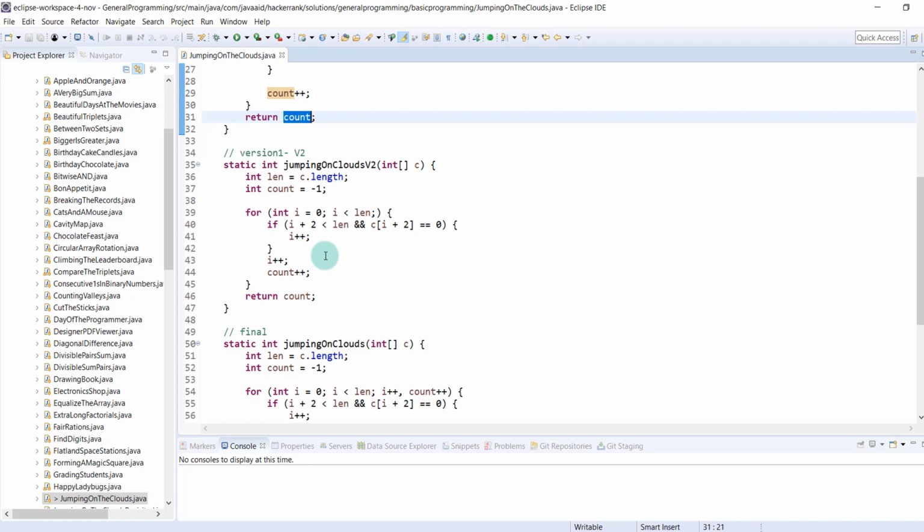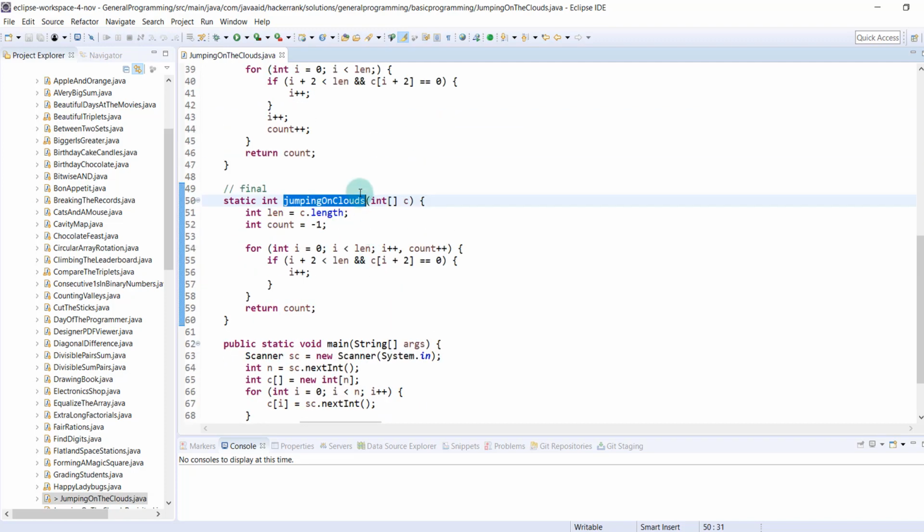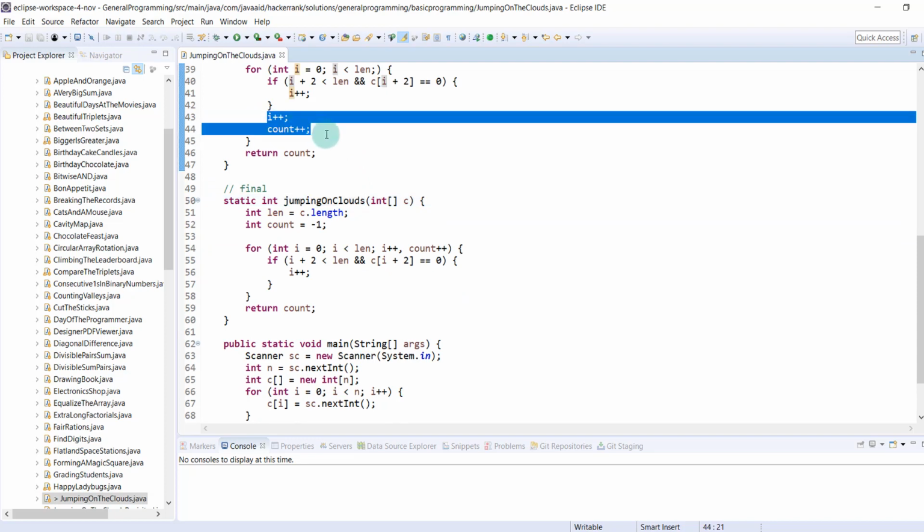Guys, all these algorithms I have already discussed in the algorithmic section. It's just the implementation for the same. I don't think I need to go through again and again. So if you need this, just pause this video and go through. So this is the version 2 guys. And this is the final version, jumping on clouds, which I am going to run on a HackerRank platform. So in that we have removed